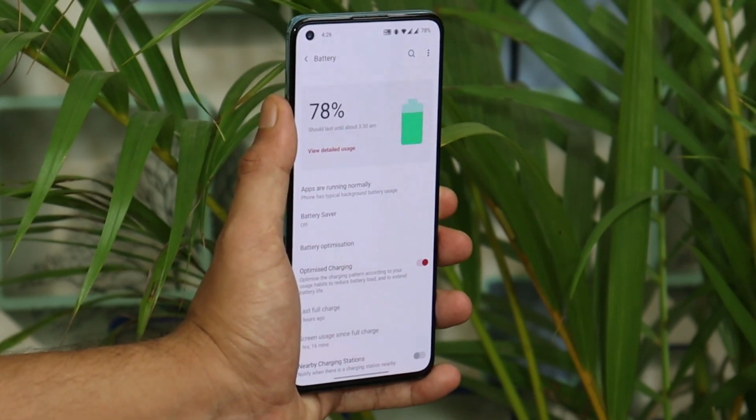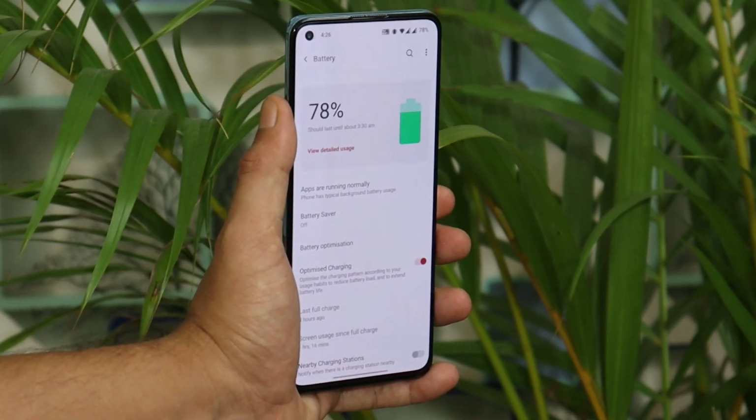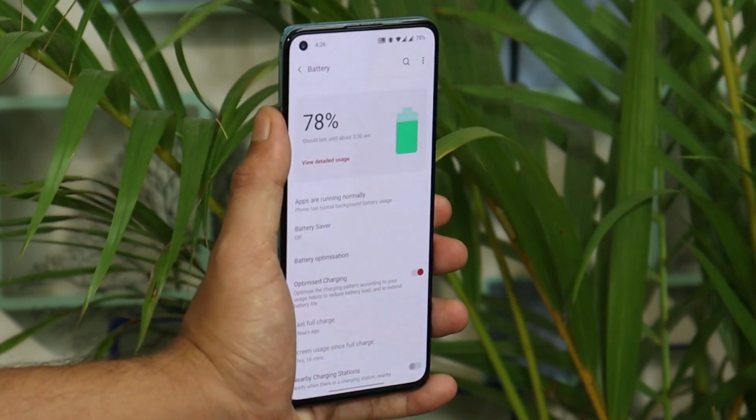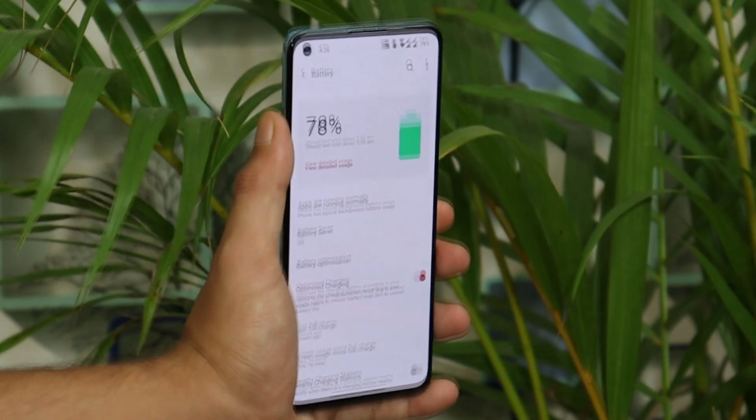Or if you have already enabled the optimized charging, try disabling that feature and charge your device. After that, do let us know if you see any kind of improvements in the heating of the device.